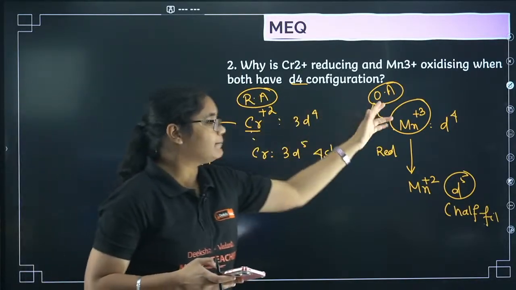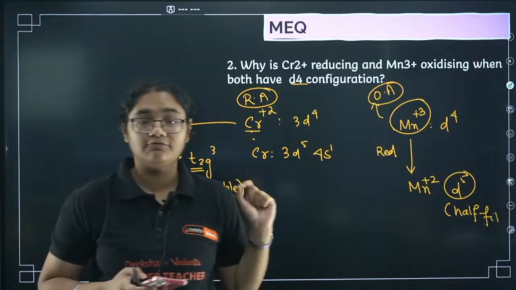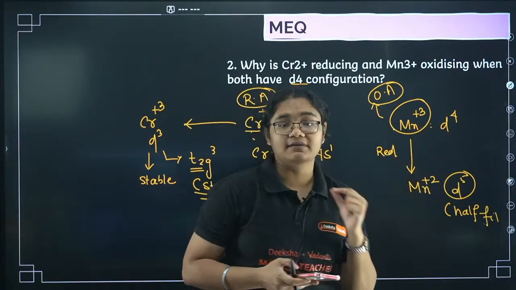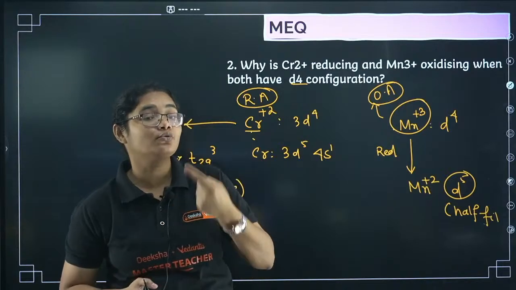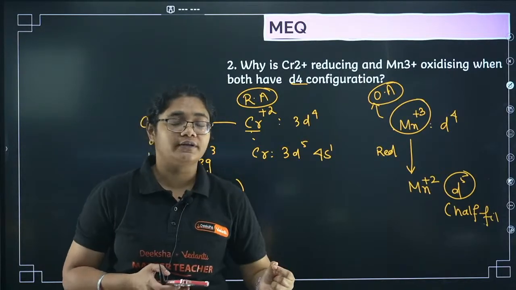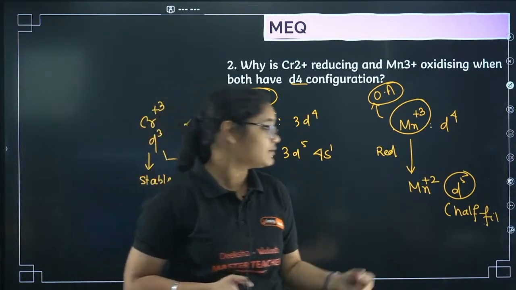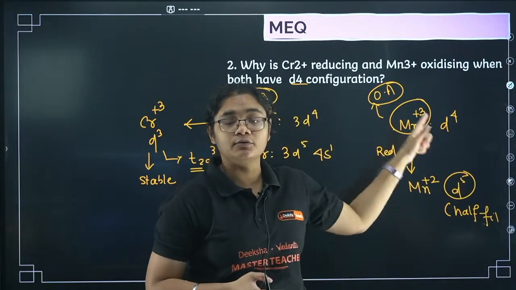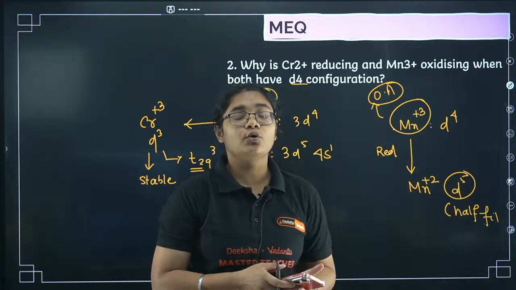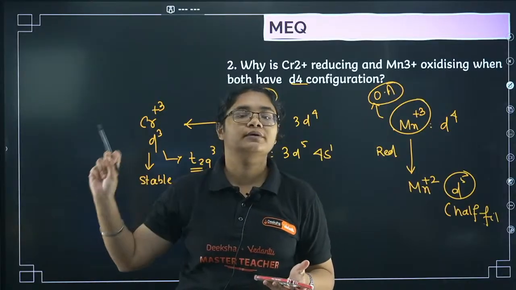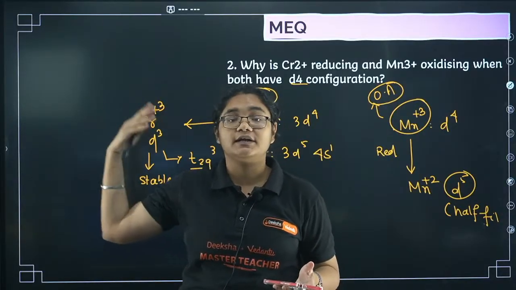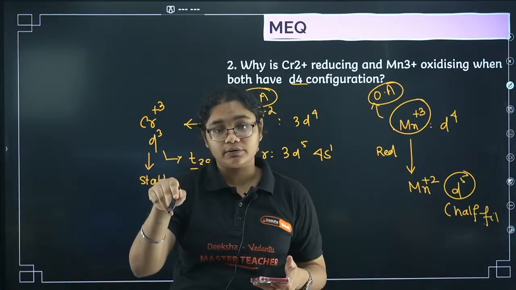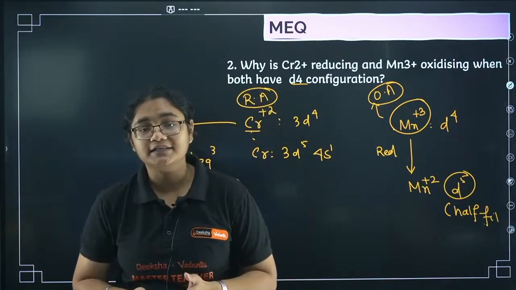Now let's talk about Mn3+. Mn3+ has a d4 configuration. It goes to Mn2+, which has a d5 configuration, which is again very stable because of the half-filled configuration, right? So Mn3+ undergoes reduction to gain stability, and Cr2+ undergoes oxidation to gain stability. Since Cr2+ is undergoing oxidation, it will behave as a reducing agent, and Mn3+ is undergoing reduction, so it will behave as an oxidizing agent.